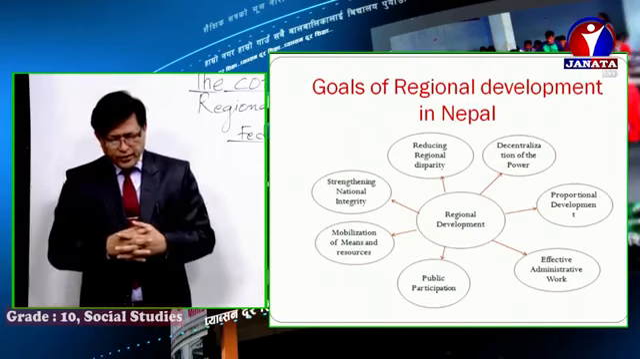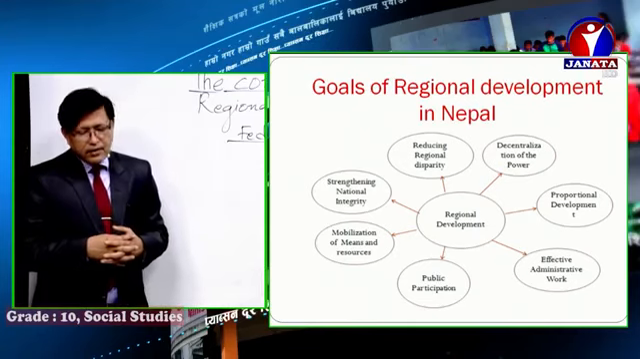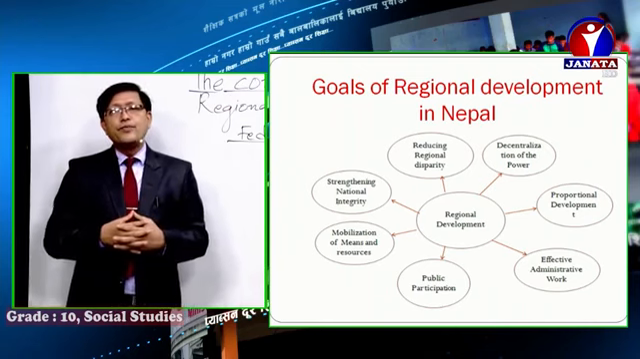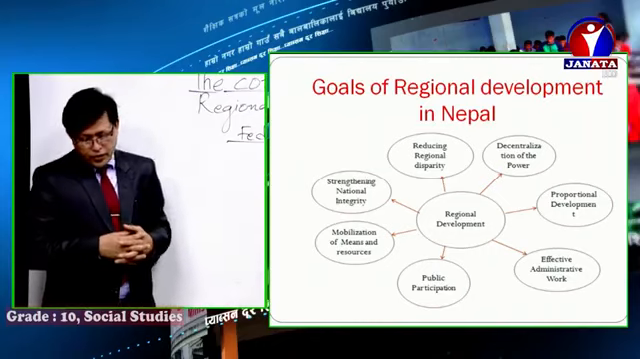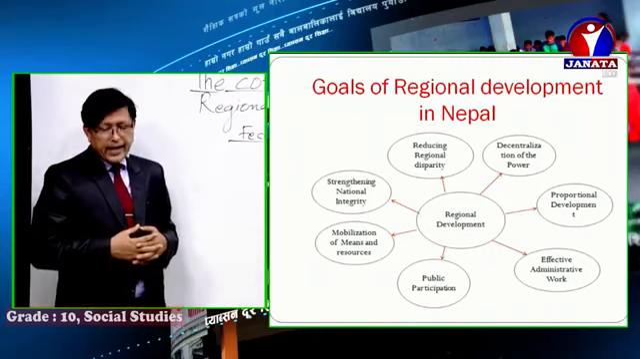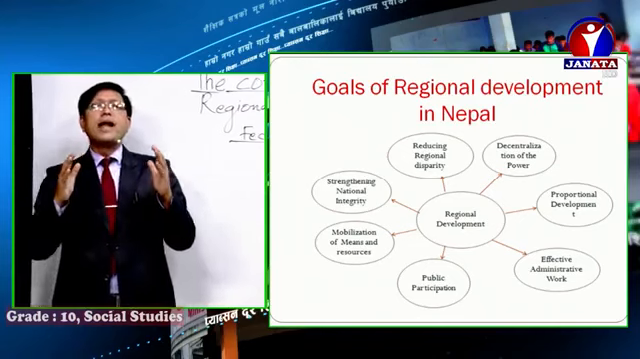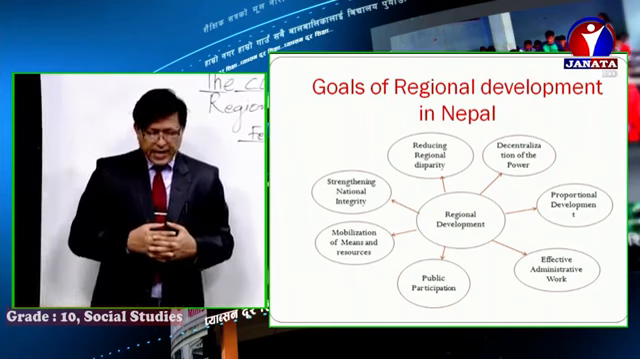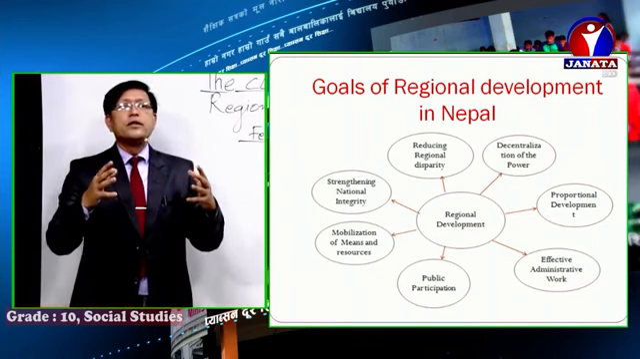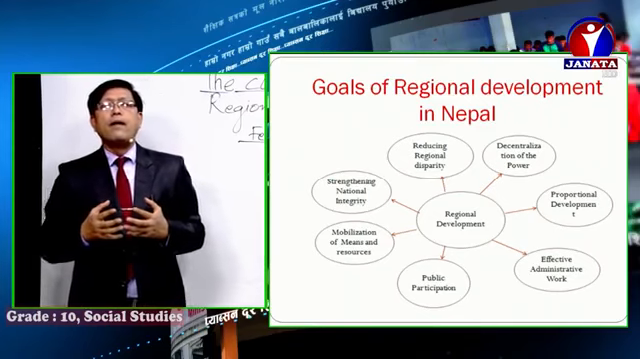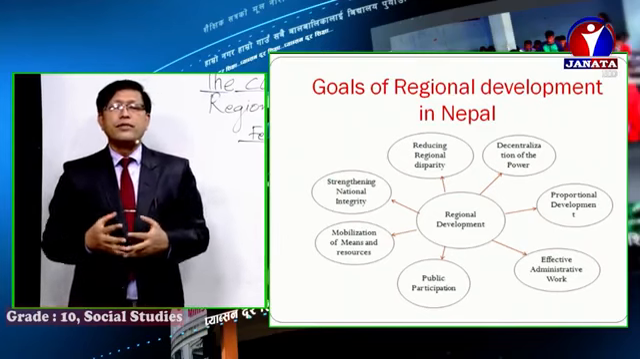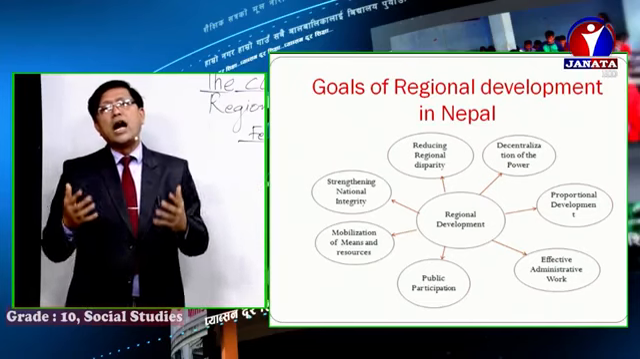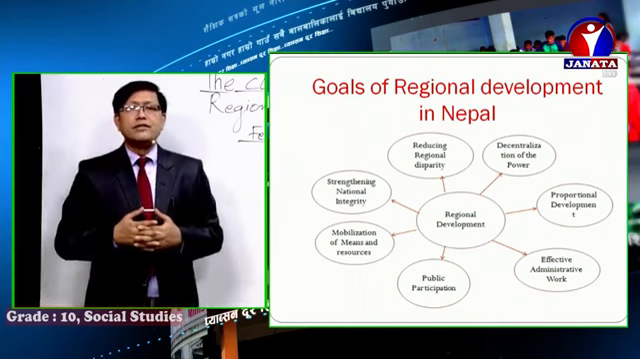You can see one. First, reducing regional disparity, all right? Second, decentralization of power. Third, proportional development. Next, effective administrative work. Next, public participation. Next, mobilization of the means and resources. And next, strengthening national integrity. Boys and girls, these were the main goals of regional development. These were the goals made while dividing our nation into 5 development regions.